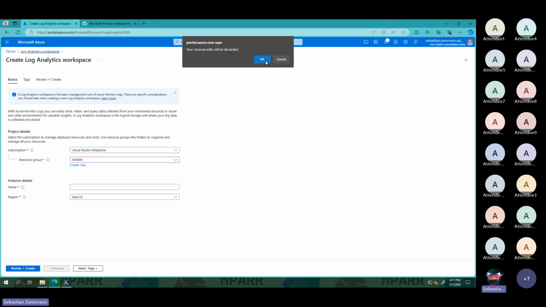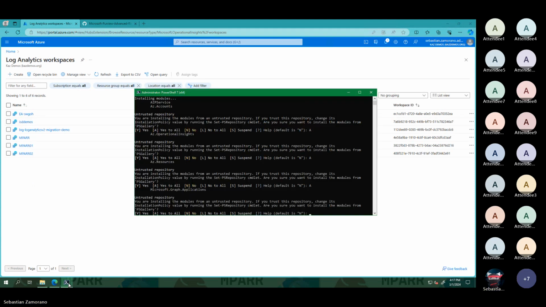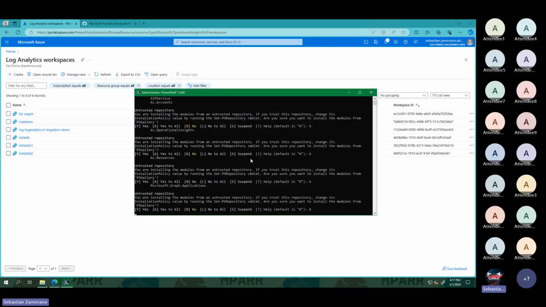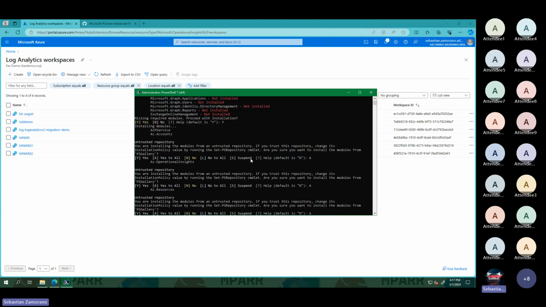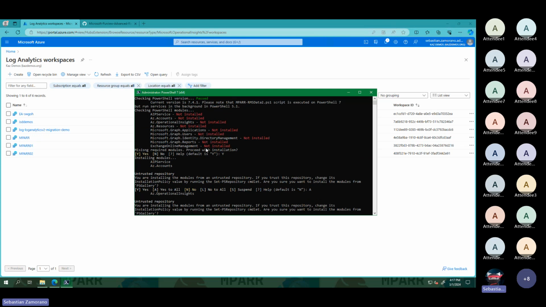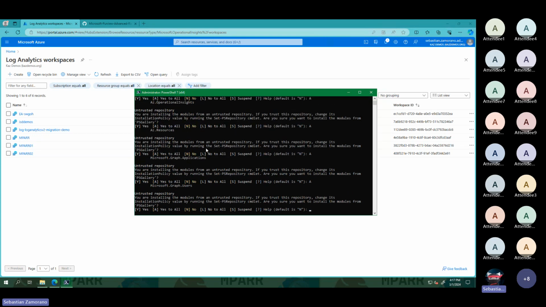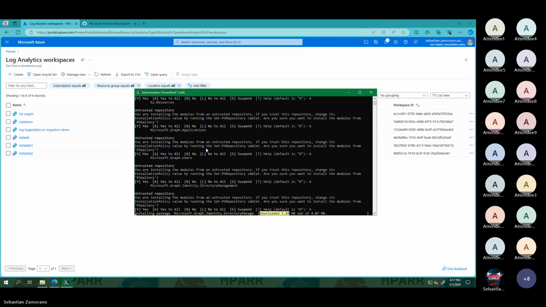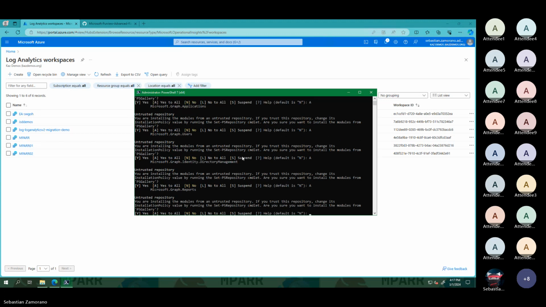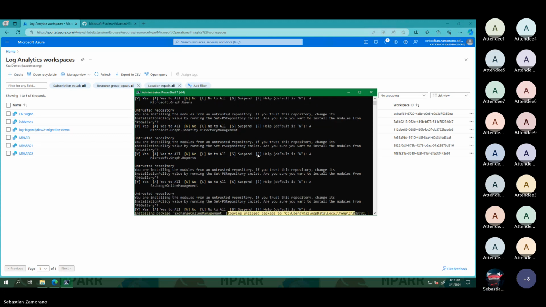Now, back to PowerShell. Here we can see that all the modules that are required are installed. At the beginning, you can see the list of the PowerShell modules that are required. Okay, we are almost done.